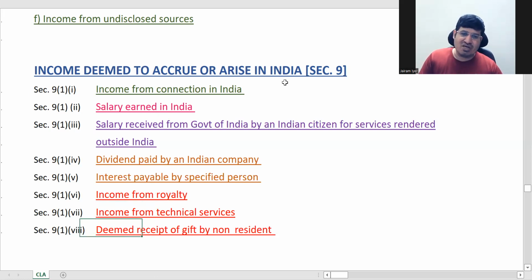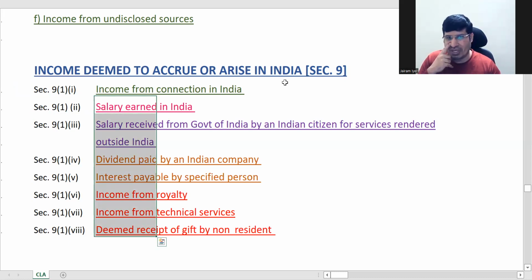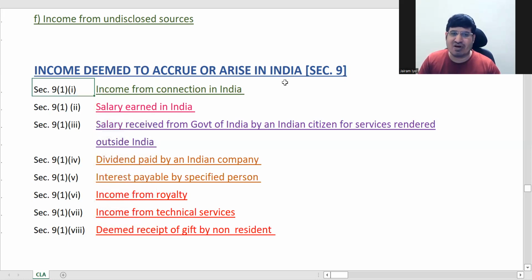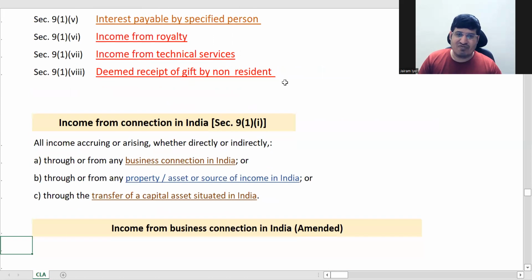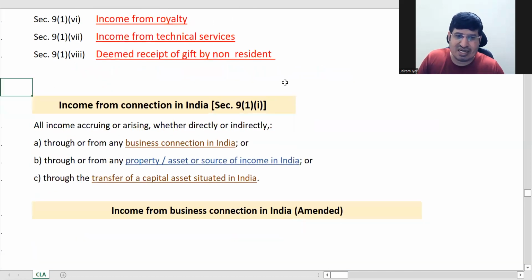I've just read this out. All these points we are going to discuss. These 7 will not take too much time. Time for these 7 together will be equal to the time required for income from business connection in India. So let's start with this first one, income from connection in India.